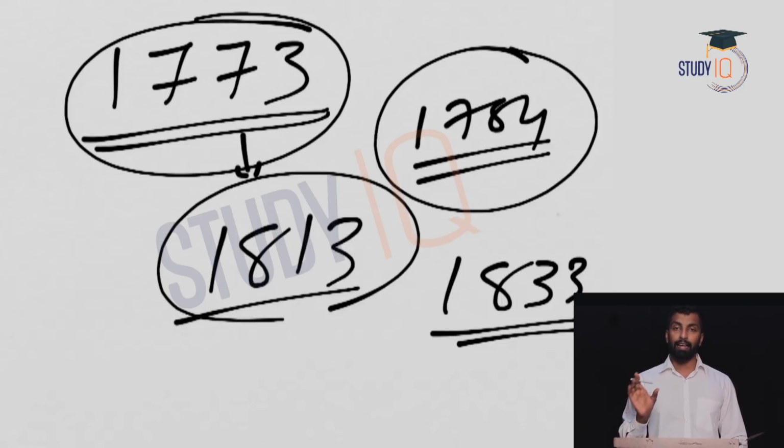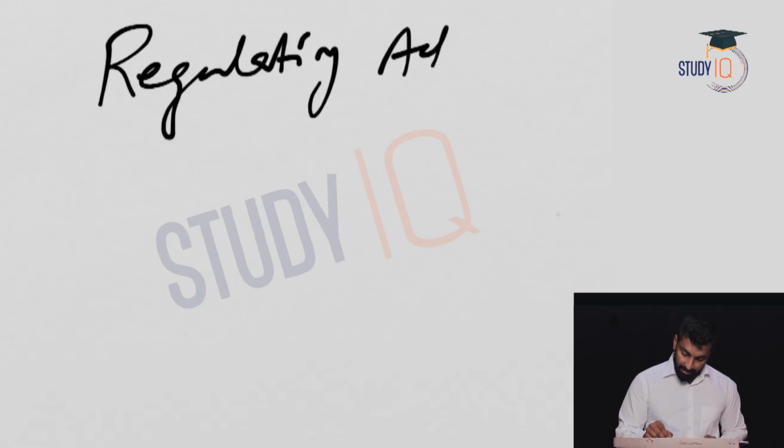Okay, so anything and everything is going to be covered in history in terms of Governor General. We'll start with Governor General, we'll take up the time period, we'll cover all the events which have happened. Till 1947 we will cover in that way. So let's start off with the Regulating Act of 1773.